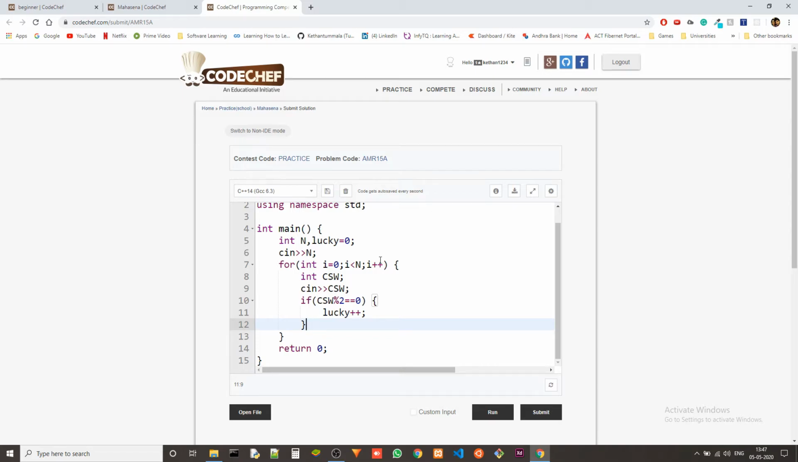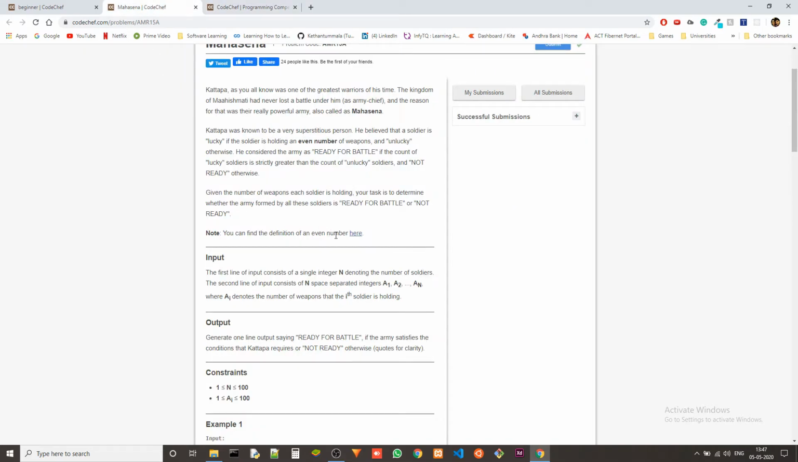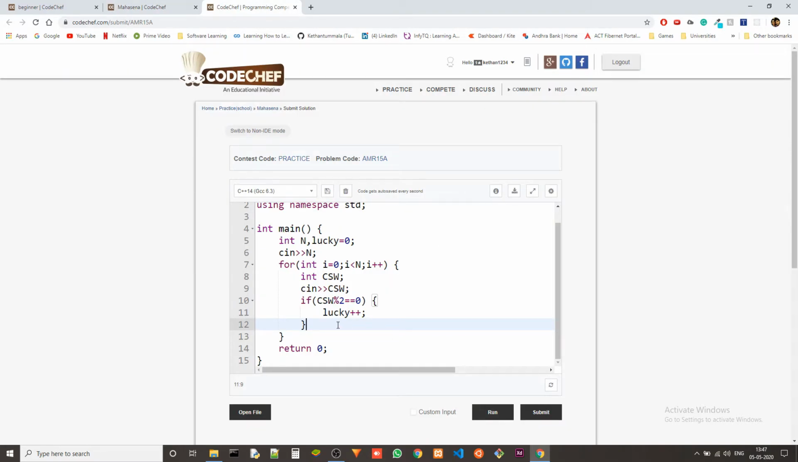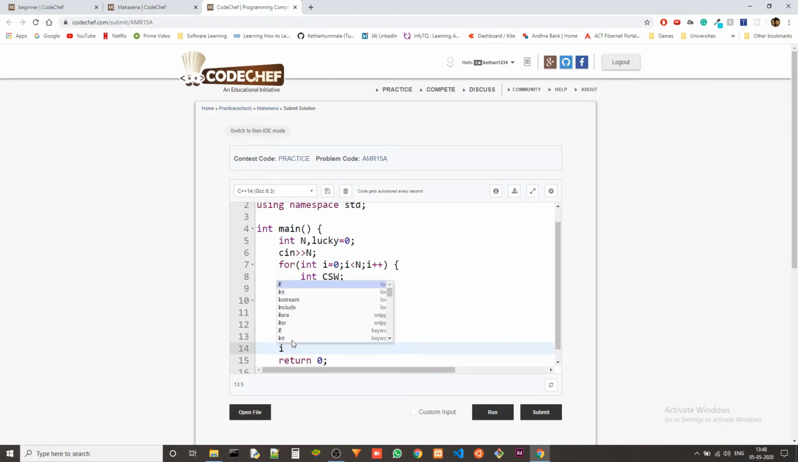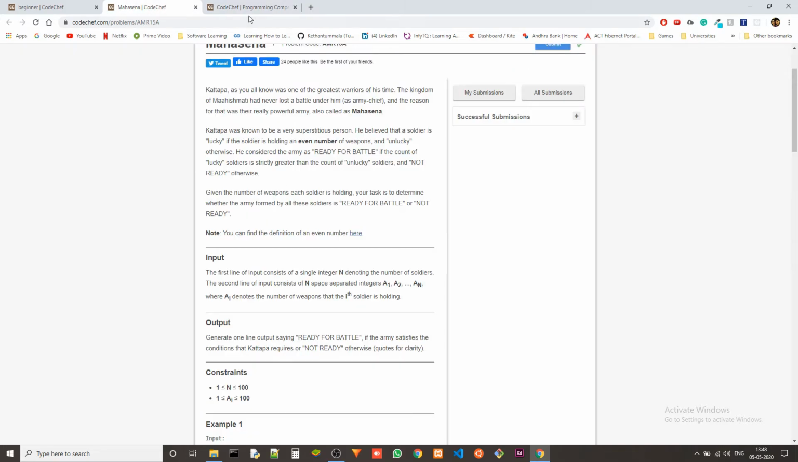Now that's all we need, because we only have to count how many lucky soldiers there are. We have the total number of soldiers and how many lucky soldiers there are, so from there we can get the number of unlucky soldiers. Now we just need to check if the number of lucky soldiers is strictly greater than the count of unlucky soldiers. That condition is outside the loop, because we first process all the soldiers and then check if the army is ready for battle or not.